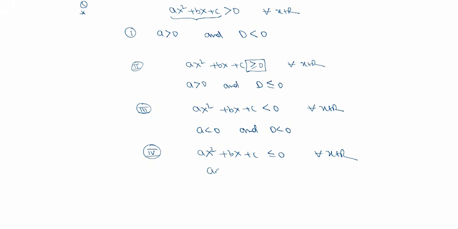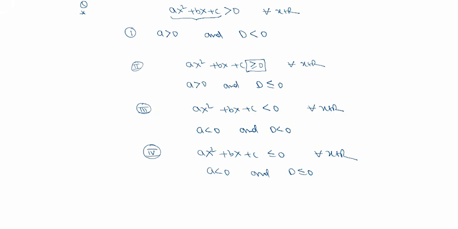So here the condition will be a is less than 0 and D is less than or equal to 0. This we have done previously also. If a quadratic expression has imaginary roots, then it will either be always positive or always negative, depending on the sign of the leading coefficient. If the leading coefficient is positive, then it is always positive, and if the leading coefficient is negative, then it is always negative. So there have been many questions on this concept.